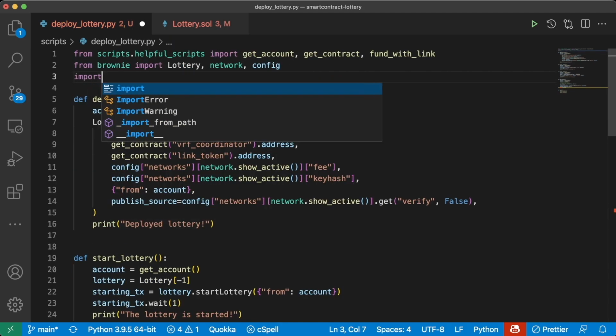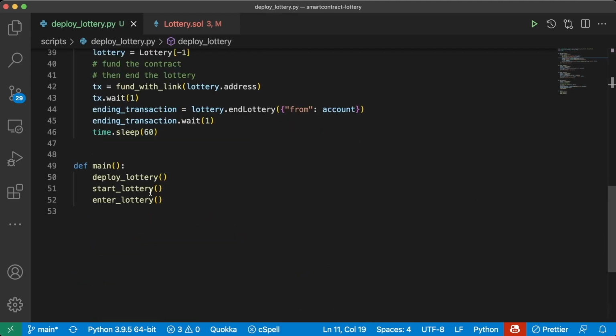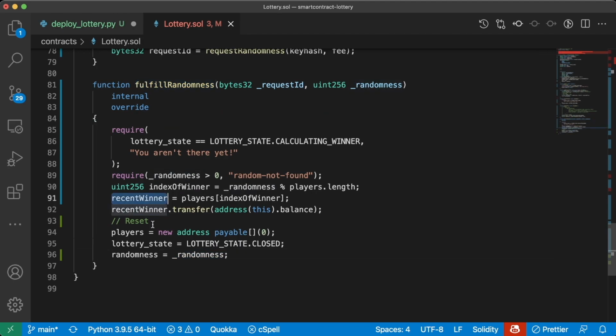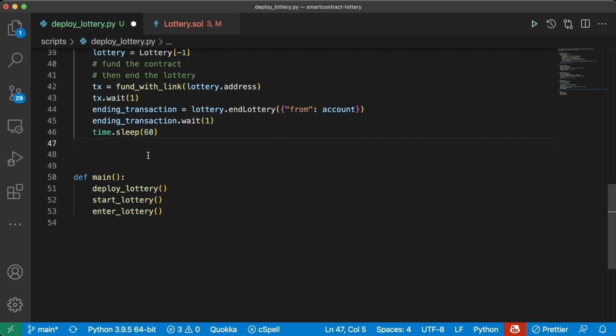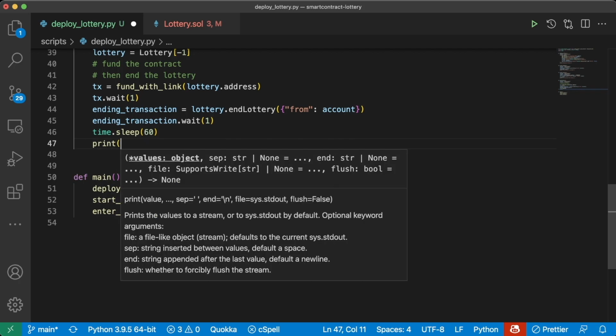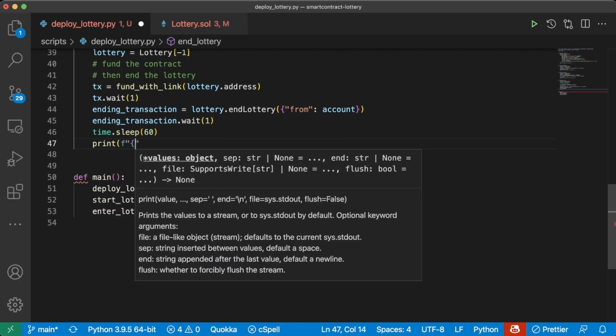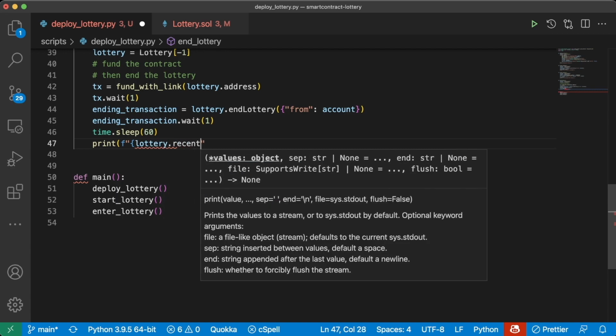So we'll import time at the top, time.sleep, and then we can see who that recent winner is, if that Chainlink node responded with a recent winner. So we can say print f lottery.recent_winner